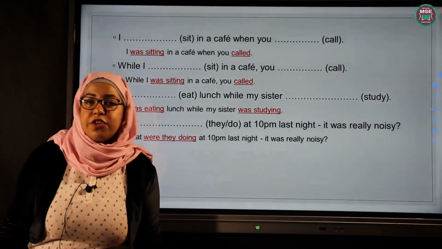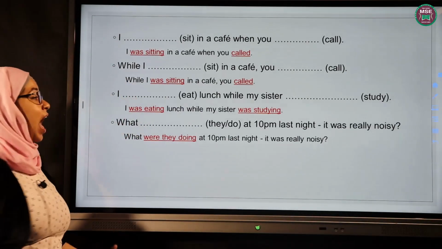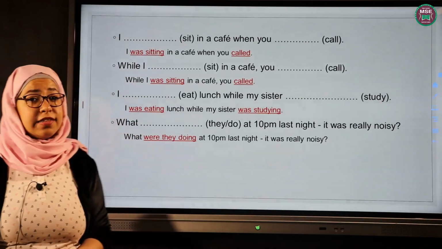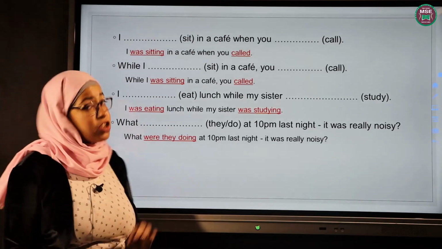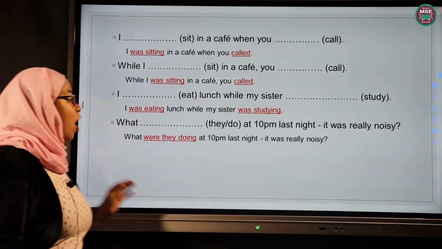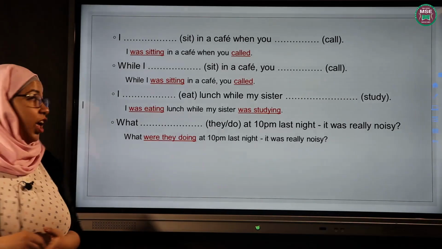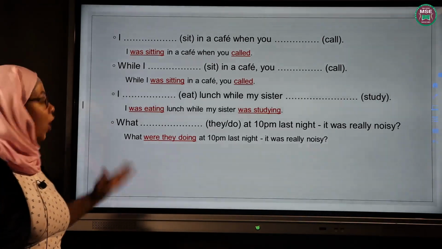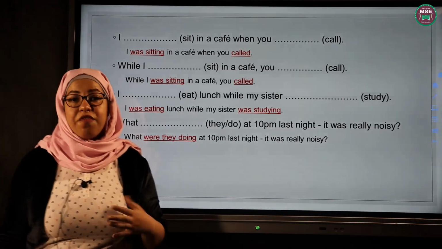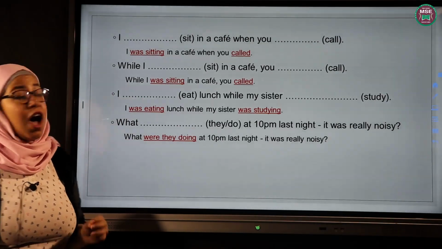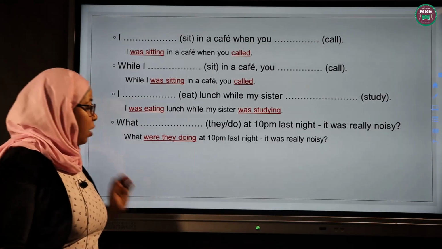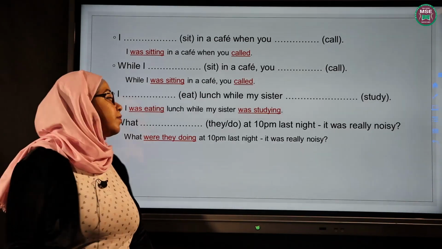Why did we use past continuous here? Because I have a specific time in the past. At 10 o'clock last night, I was doing something specific. I am asking what were they doing. Okay, so if I have a specific time in the past, I usually use past continuous.